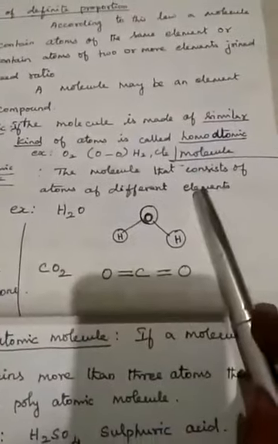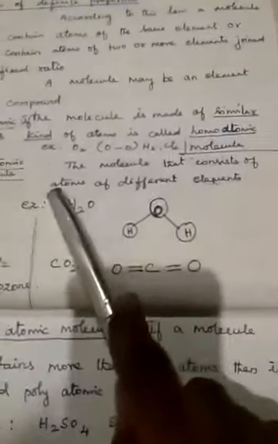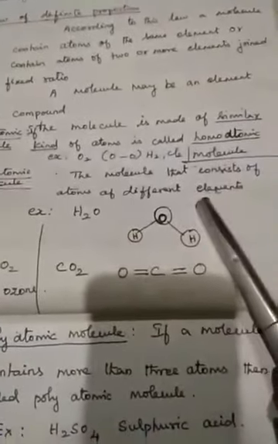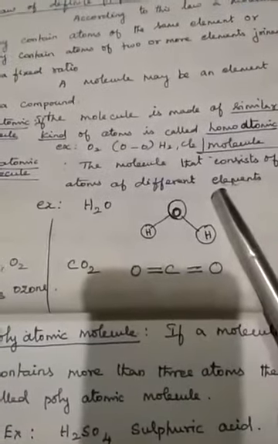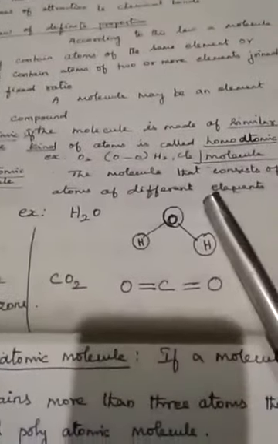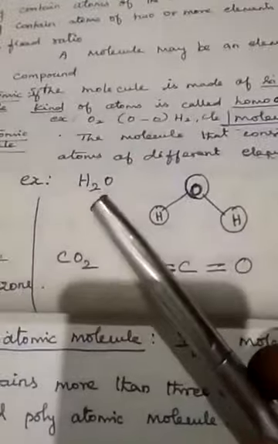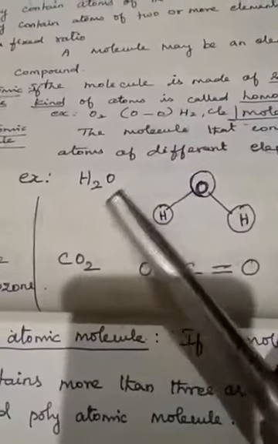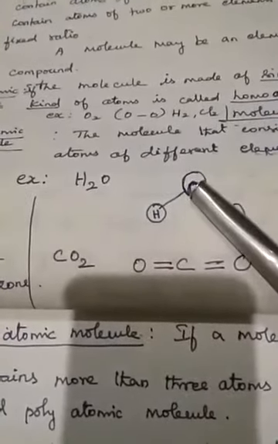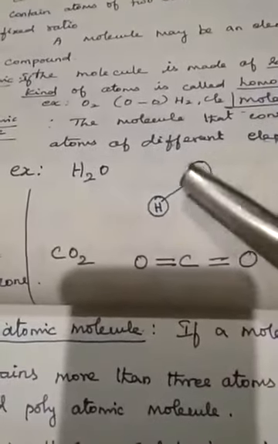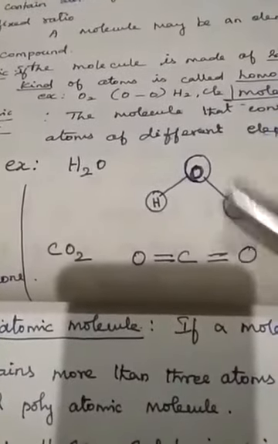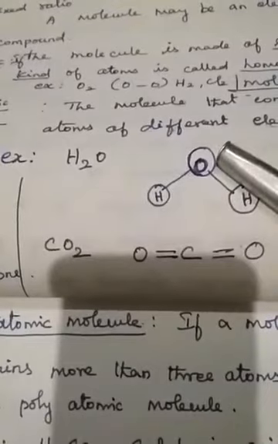Heteroatomic molecule: the molecule that consists of atoms of different elements. This is called a heteroatomic molecule. Example, water, H2O, two hydrogen with one oxygen. Hydrogen is one element and oxygen is one element.